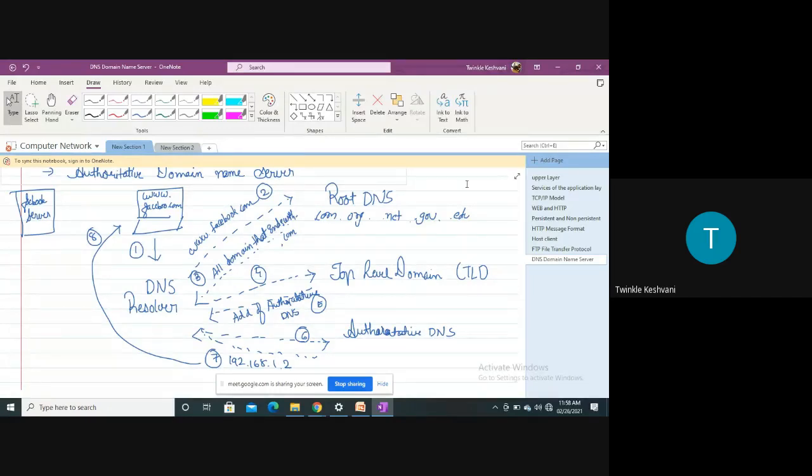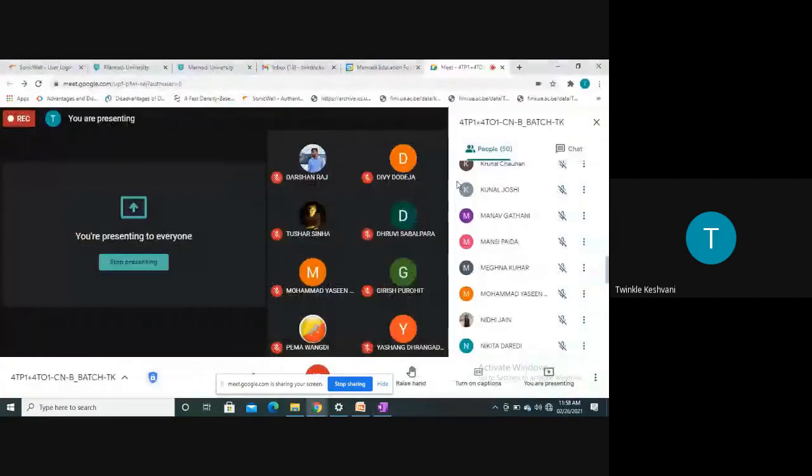So starting with the root DNS, top level domain, authoritative DNS, it will go through all these steps and then it will reach the browser, which sends the response to the client, which is requested by the client, and this will be the last and the final step.